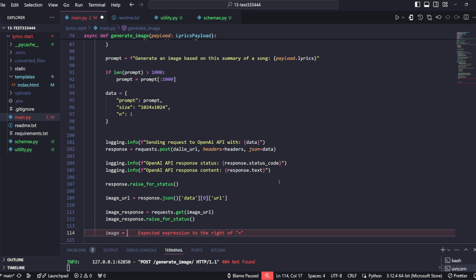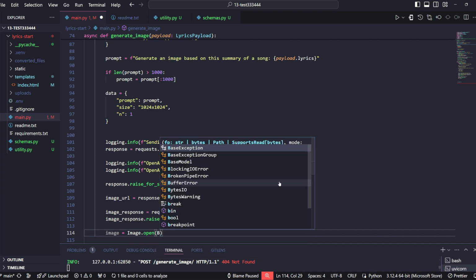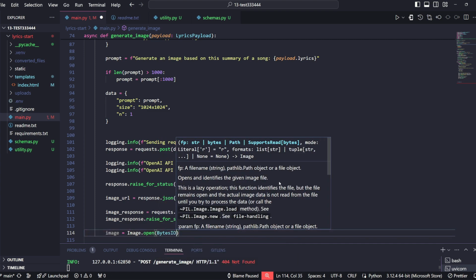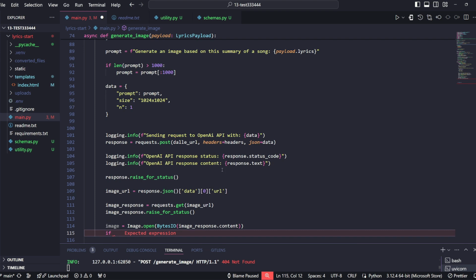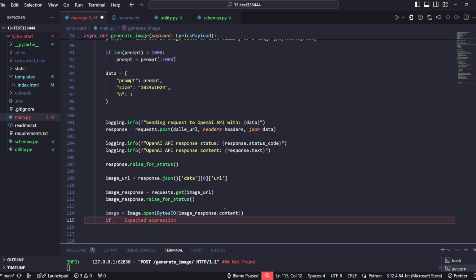So then we want to now show that image in our front end. So we will say Image.open, and then we'll use BytesIO with image_response.content. And we want to use a similar approach as before with creating those directories in case they're not there.